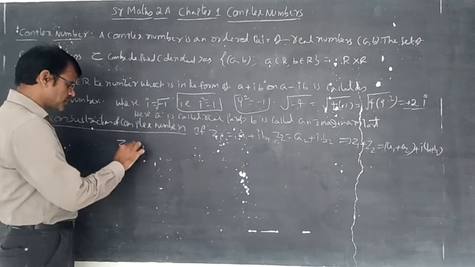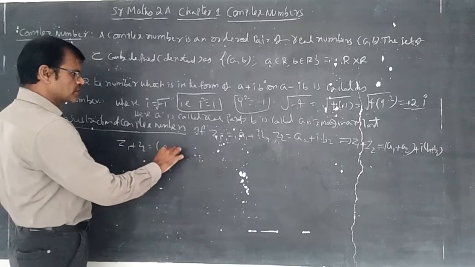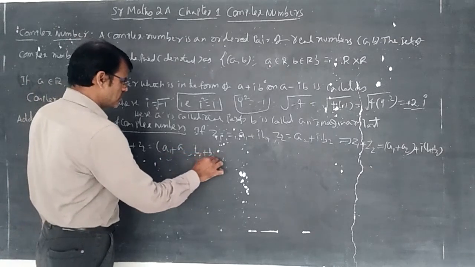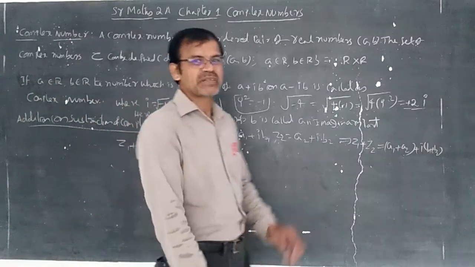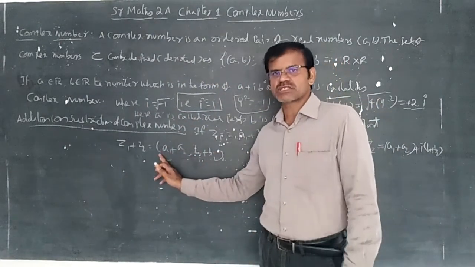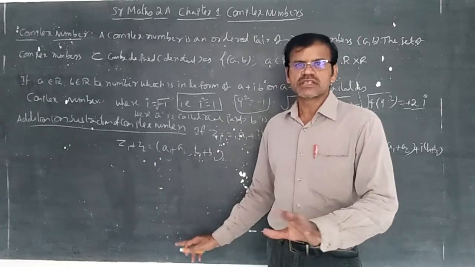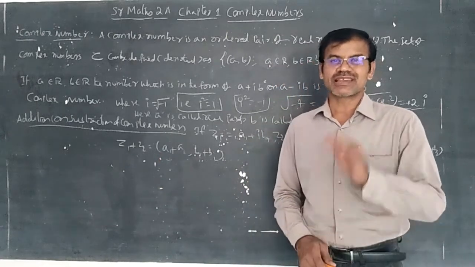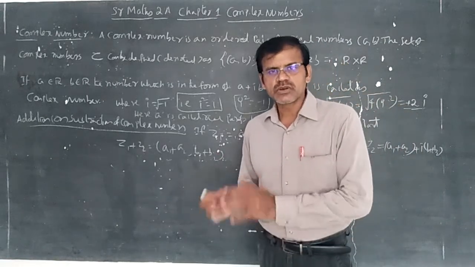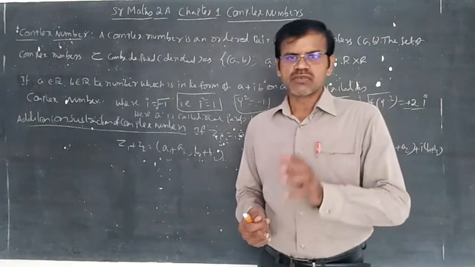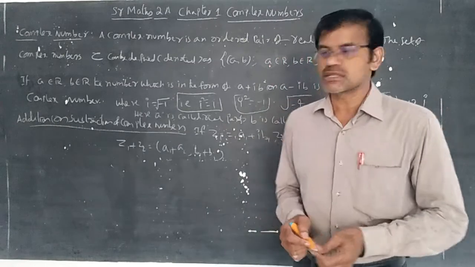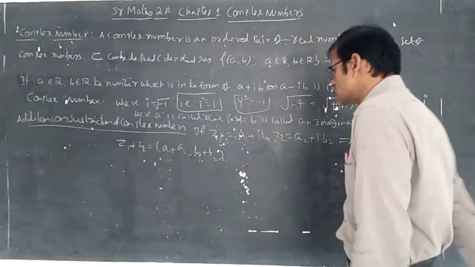So Z1 plus Z2 you can write within the brackets as A1 plus A2 comma B1 plus B2. Whenever a complex number is represented in bracket form, the first one indicates the real part. It is not the x coordinate, simply understand it as the real part, and the second is the imaginary part. If Z is equal to (3, 5), it means 3 plus 5i. 3 indicates the real part and 5 indicates the imaginary part.